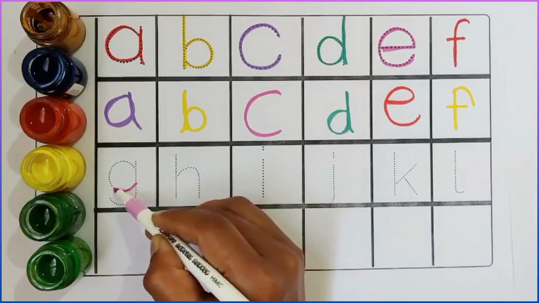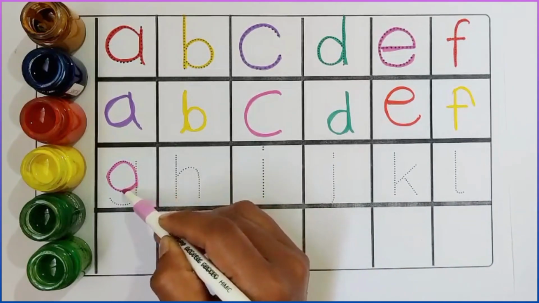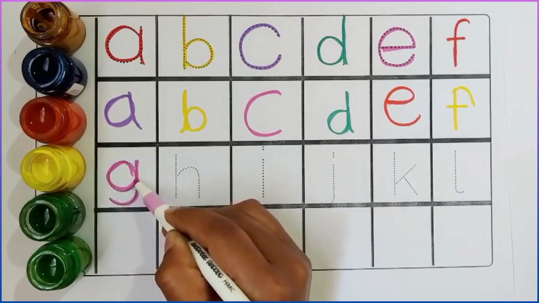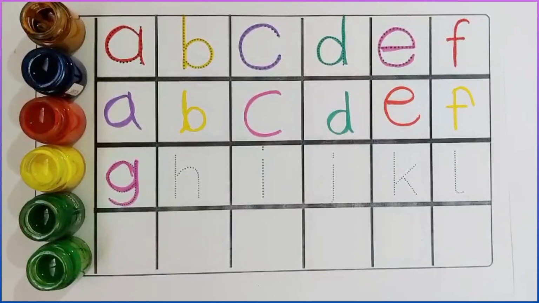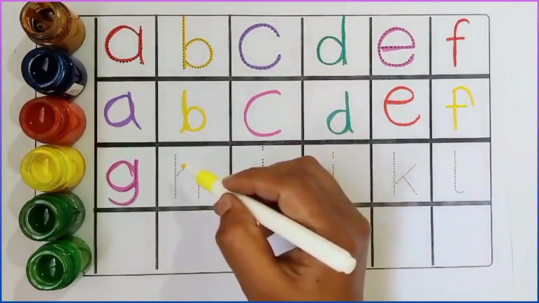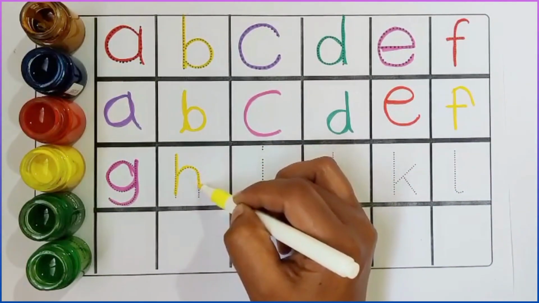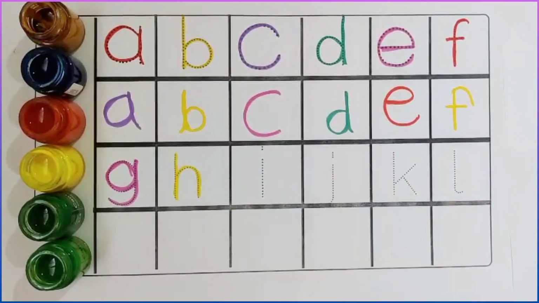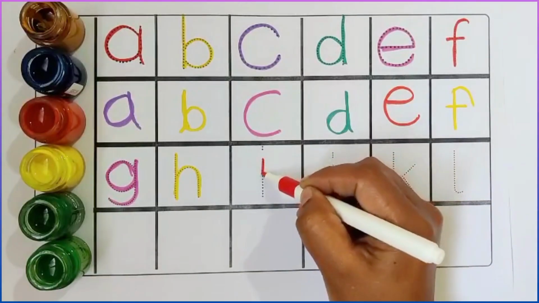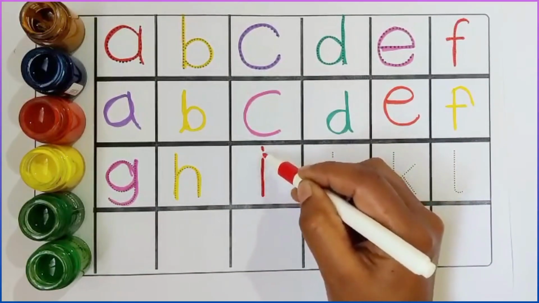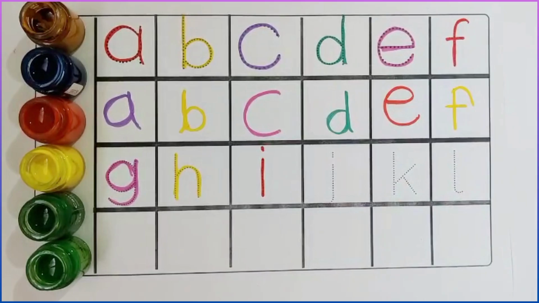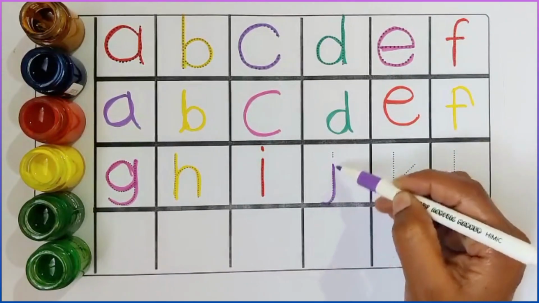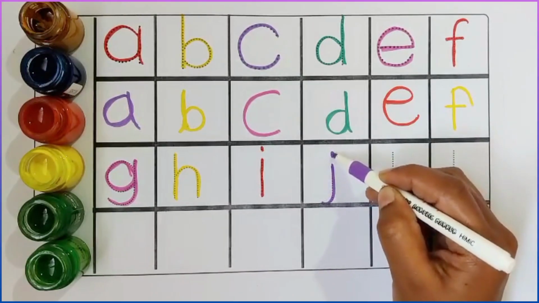G. G for grapes. H. H for hen. I. I for insect. J. J for jam.